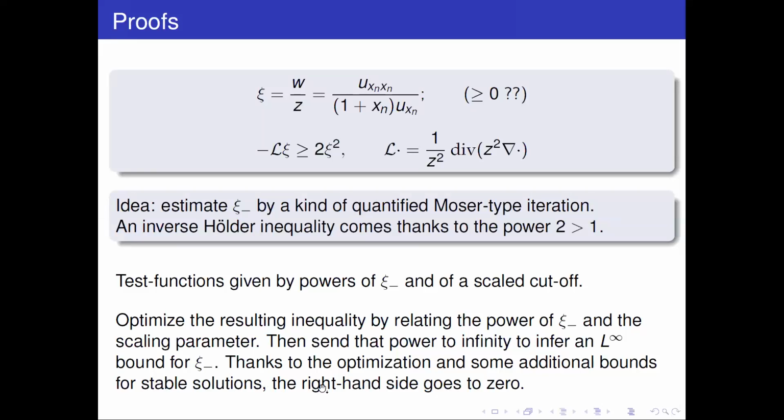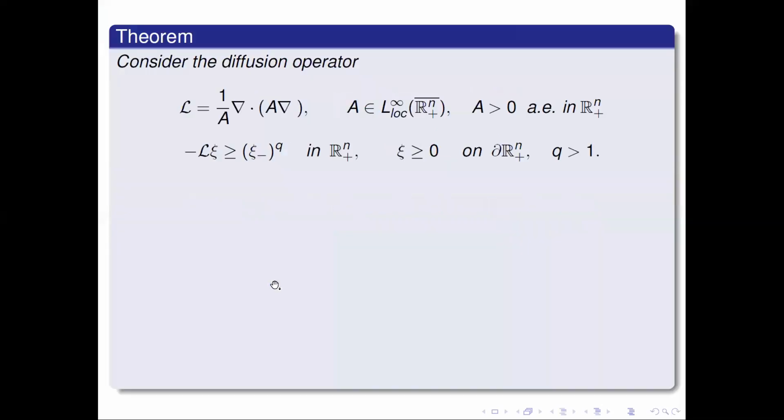To the right, we are going to get something that actually goes to 0. So that's how psi minus will have an L infinity norm in the end, which is 0. So there's really this sort of an optimization of the Moser iteration with respect to powers and scaling. I'm going to give a couple more details, but that's the idea.